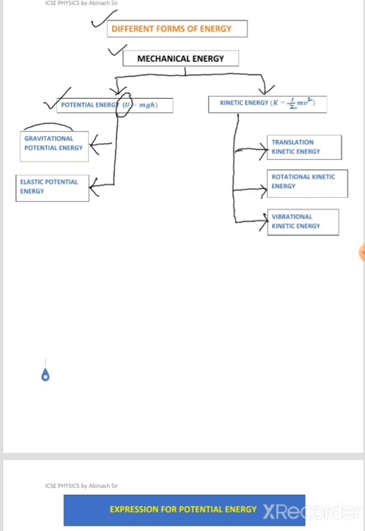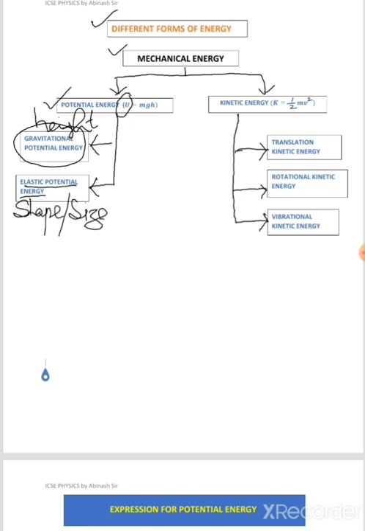Gravitational potential energy has something to do with height, and elastic potential energy has something to do with the shape and size of the object. Let me explain them one by one.